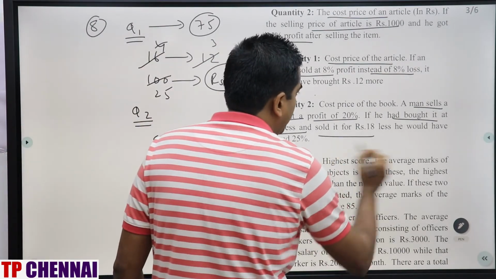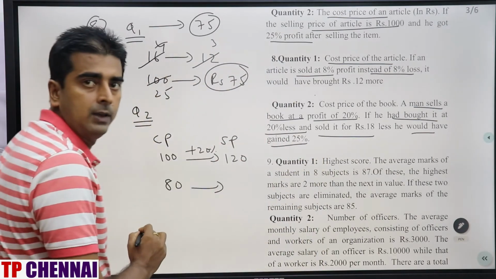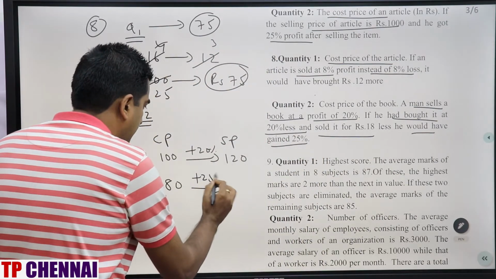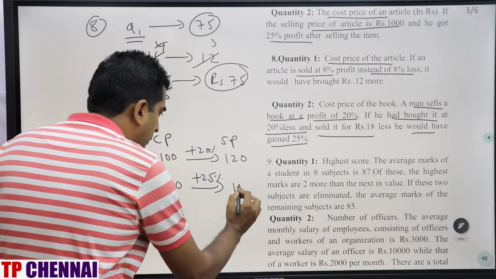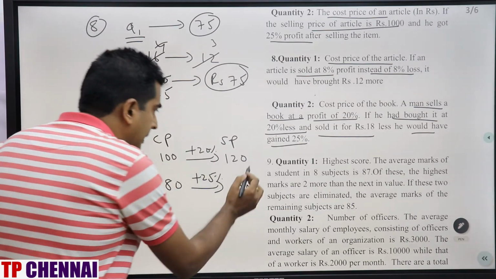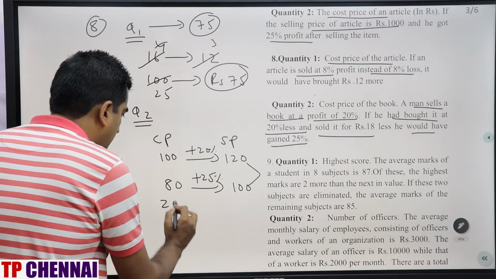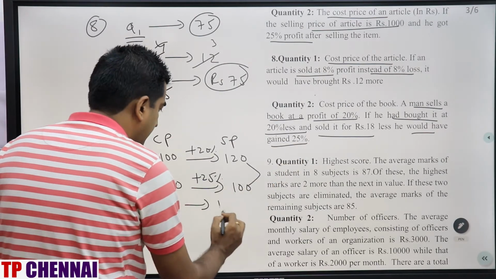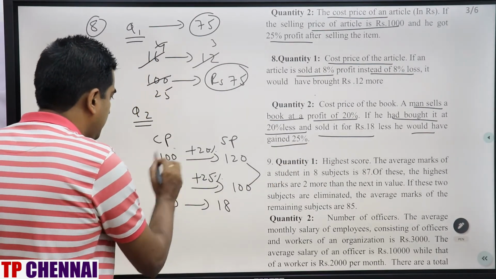If he had bought it at 20% less, now CP is 100 minus 20, that means 80. And sold it for rupees 18 less, he would have gained 25%. If you increase 25% on 80, how much do we have to add? 20. So it will be 100. Here how much is it less? 20. And how much is it less there? 80. What are they asking? CP is 100 only.